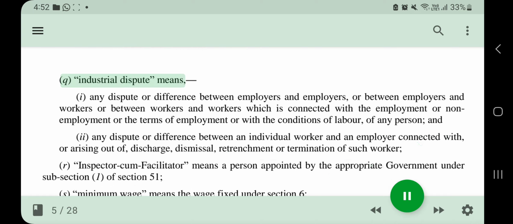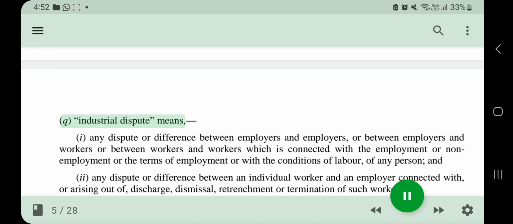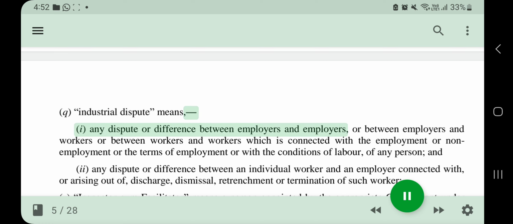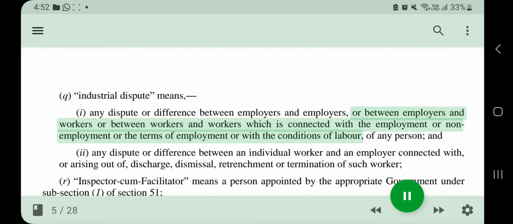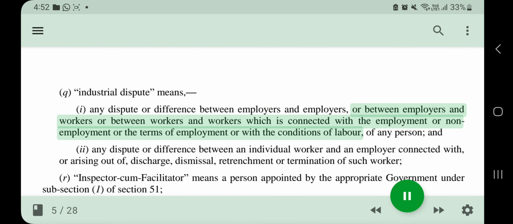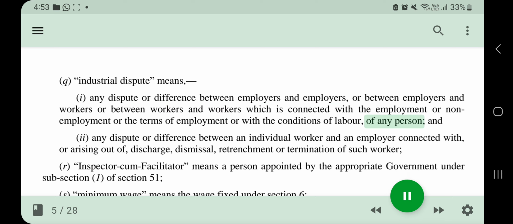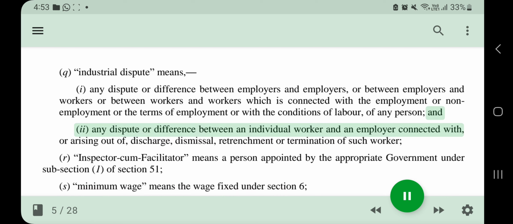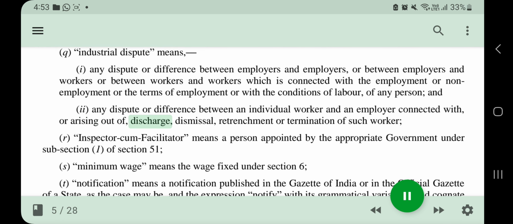Q. Industrial dispute means: I. Any dispute or difference between employers and employers, or between employers and workers, or between workers and workers, which is connected with the employment or non-employment or the terms of employment or with the conditions of labor of any person. And II. Any dispute or difference between an individual worker and an employer connected with, or arising out of, discharge, dismissal, retrenchment or termination of such worker.